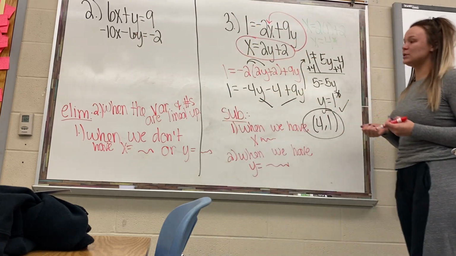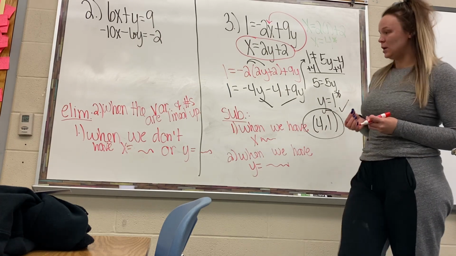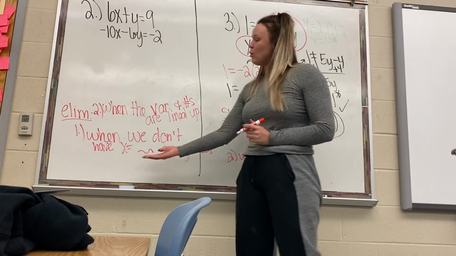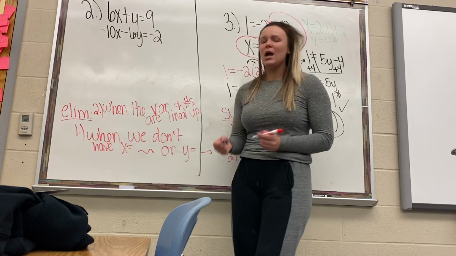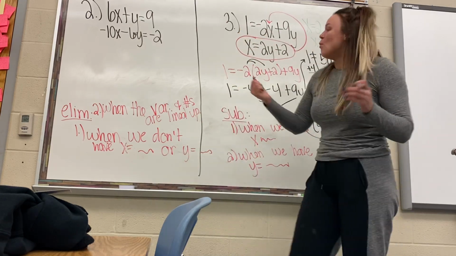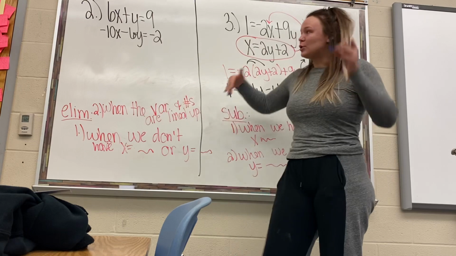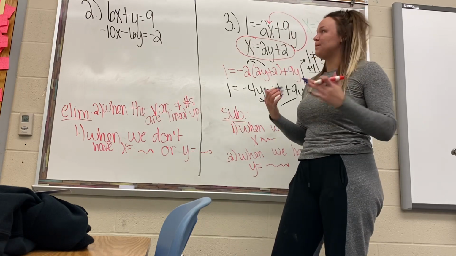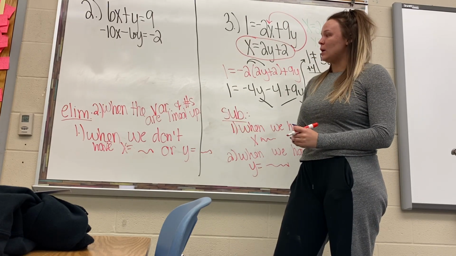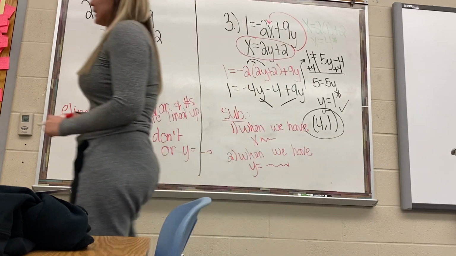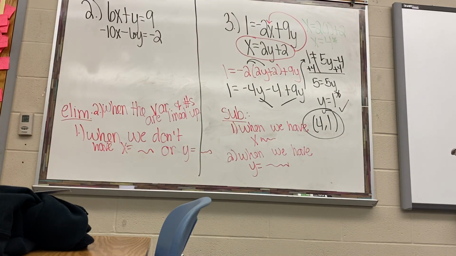So, when the variables and numbers are lined up. Okay, so yes, number one, when we don't have x equals something or y equals something, but even deeper than that, we want to use elimination when the variables and numbers are lined up already for us. Okay? So go ahead and take a couple seconds to write that down.